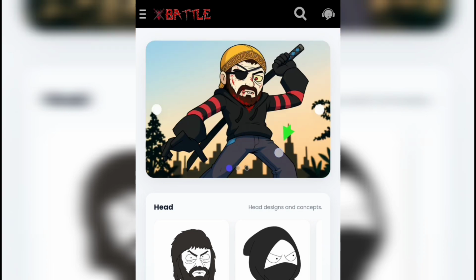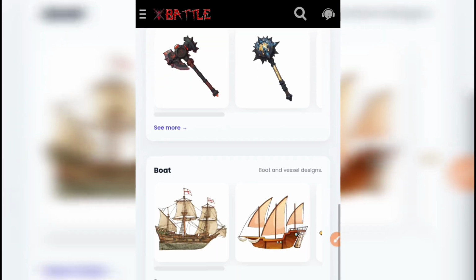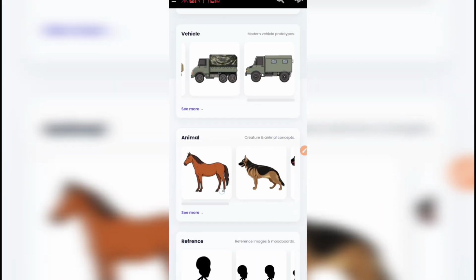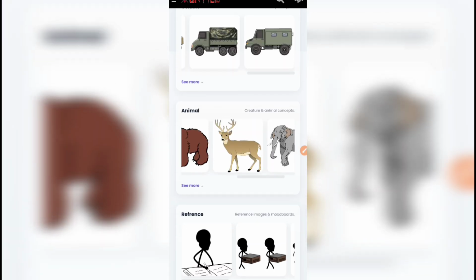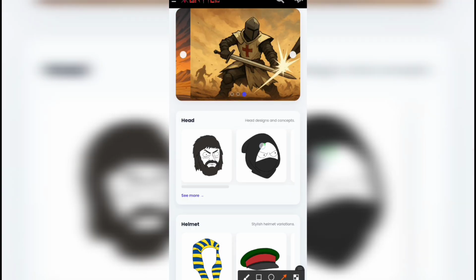We have the head category. We have the helmet. We have weapons. We have boats. We have vehicles. These are vehicles for war. And we have animals such as horses, dogs, bears, and the likes. Other animals are here too. And we also have the reference category. So let's start by downloading character heads which we'll be using for our project. So click on see more.